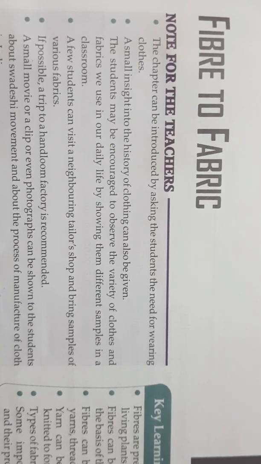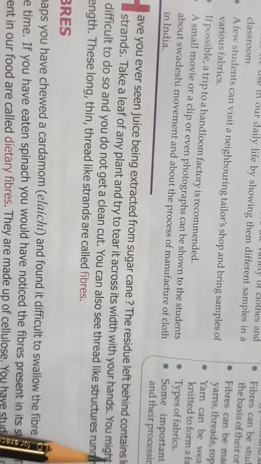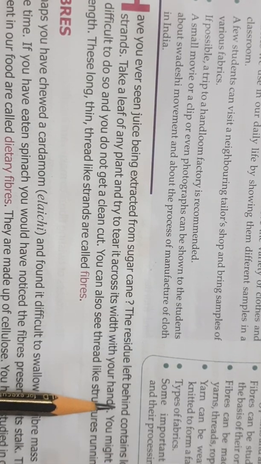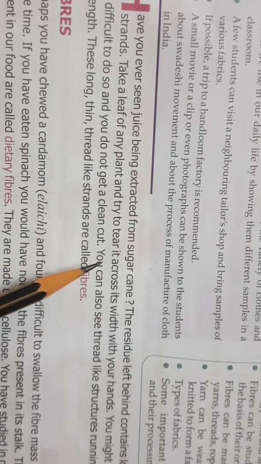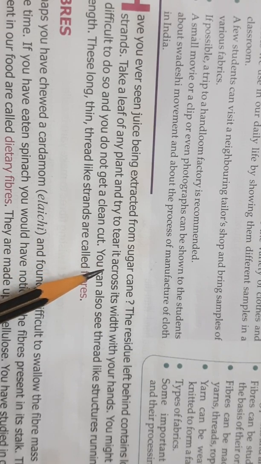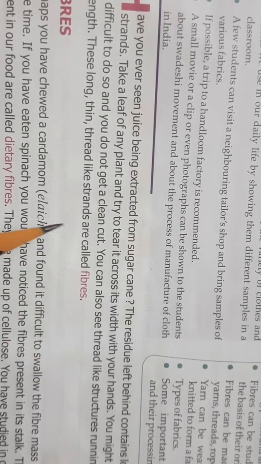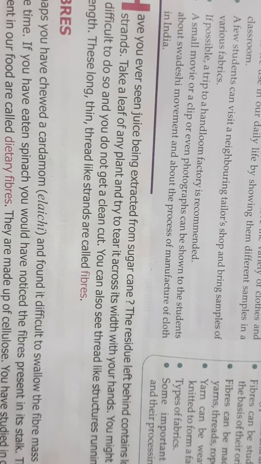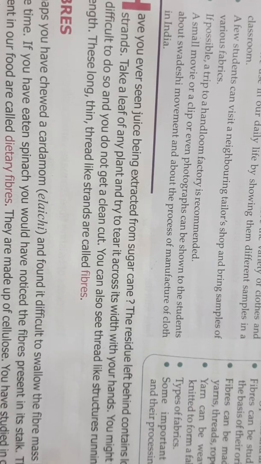You all must have had sugarcane juice. After having sugarcane juice, have you seen the residue which is left behind in the sugarcane? You will be able to see long thin strands. Or if you take a leaf of a plant and try to tear that leaf across the width, again you will find that there are some thread-like structures. What are these long thin thread-like structures? These long thin thread-like structures are called the fibers.